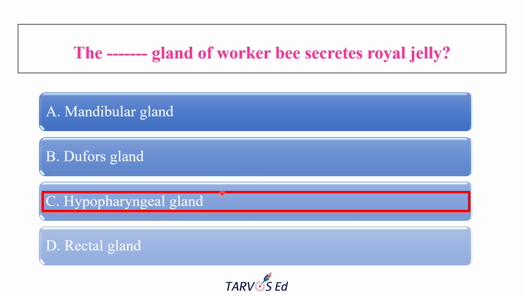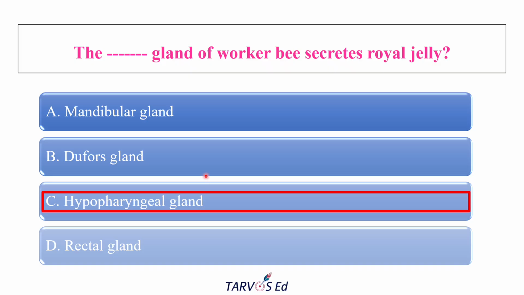Why is this gland correct? Because the royal jelly is fed to the queen as well as the young larvae by the nurse bees. Nurse bees are nothing but the worker bees; it depends on the age. This royal jelly is secreted by the hypopharyngeal glands, which are located in the head of young worker bees aged around 5 to 15 days. So two-week-old worker bees are able to secrete royal jelly from the hypopharyngeal gland, which is present in the head.